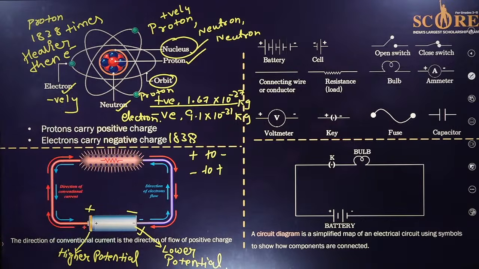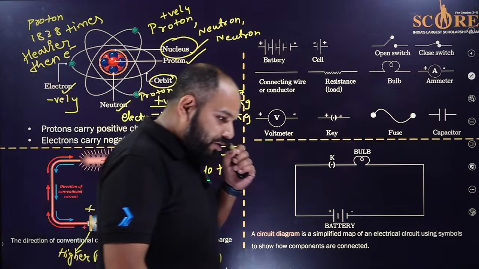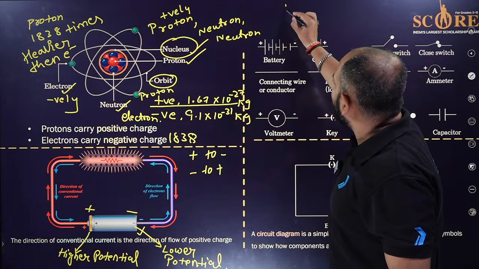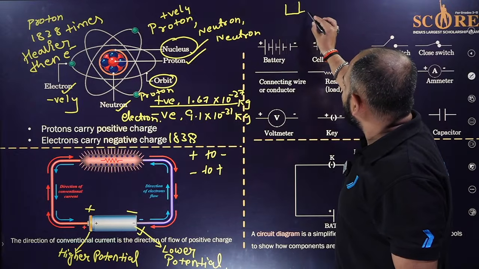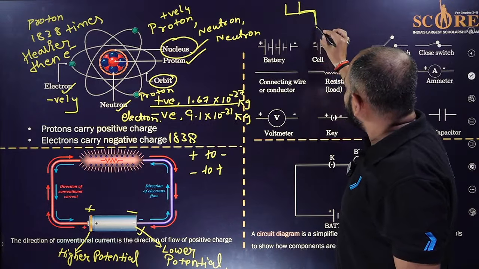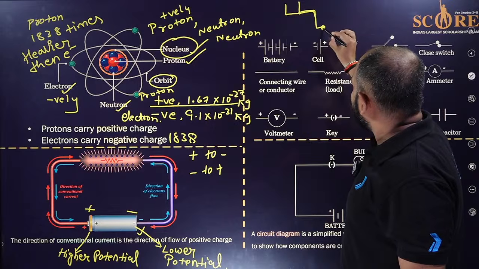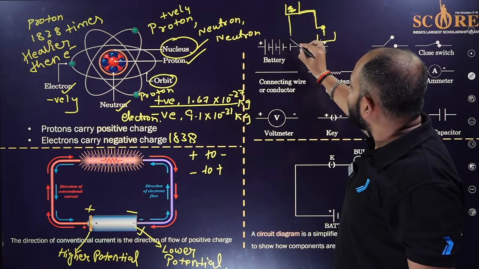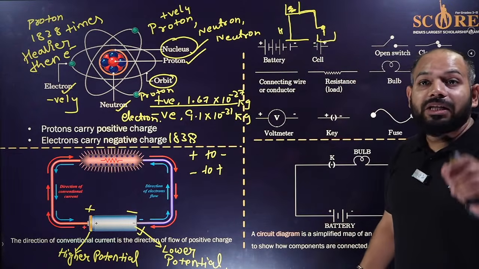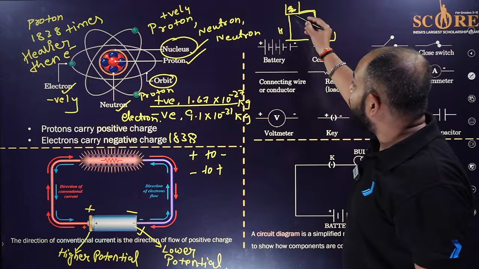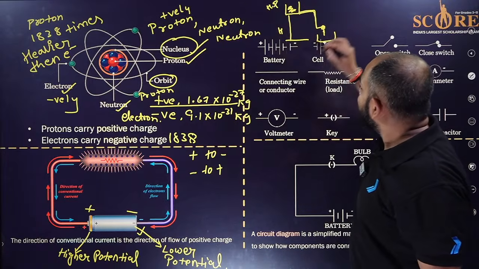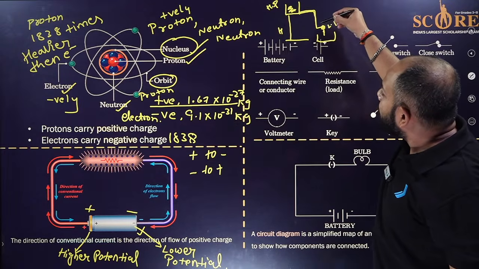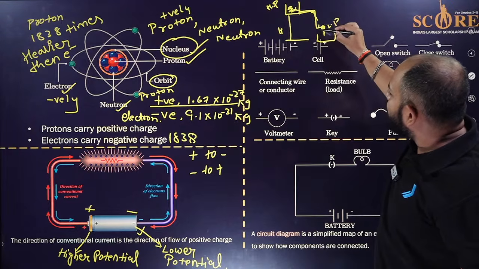So what happens with the higher and lower? Just assume it's like a water tank which is kept on the roof of our house. It's filled, and from here we connect some pipe which comes down, and then there is a tap, and we have kept a bucket. If the water is filled and kept at a certain height h, because of the gravitational potential energy, it is at higher potential and this tap is at lower potential. Because of the gravitational potential energy, what will happen? When you turn on the tap, the water starts to flow down.